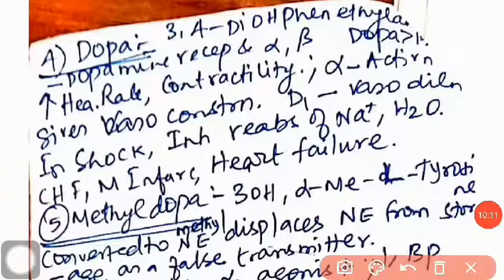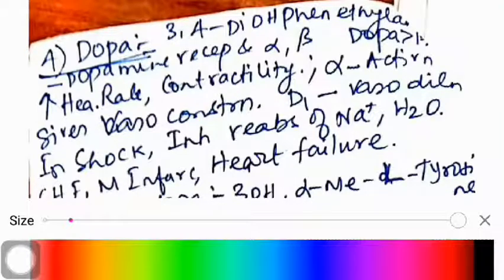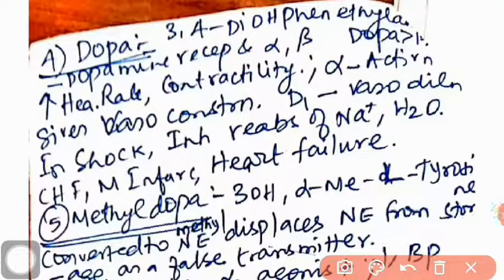Now the next drug is dopamine. You can see the structure. It is a catechol with ethylamine. The chemical name is 3,4 dihydroxy phenyl ethylamine.